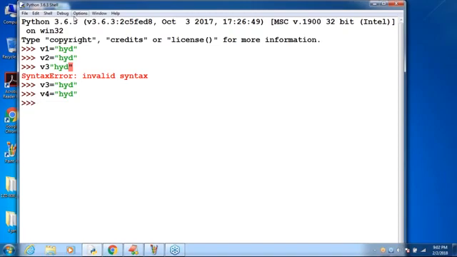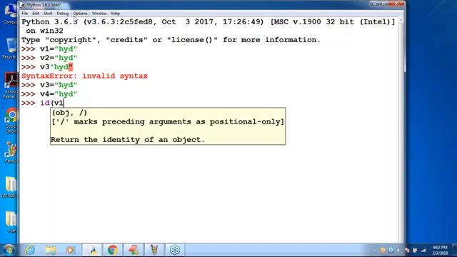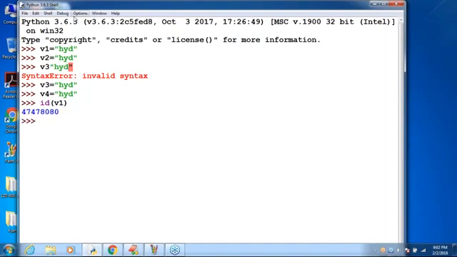Sir, can you please tell how many references are there? Please respond. Four references: v1, v2, v3, v4. But how many objects are available? Only one object. Sir, where is the proof? You can ask, hey v1, which object are you pointing to? What is the address? I'm asking the id of v1. Can you please observe what answer I'm getting?